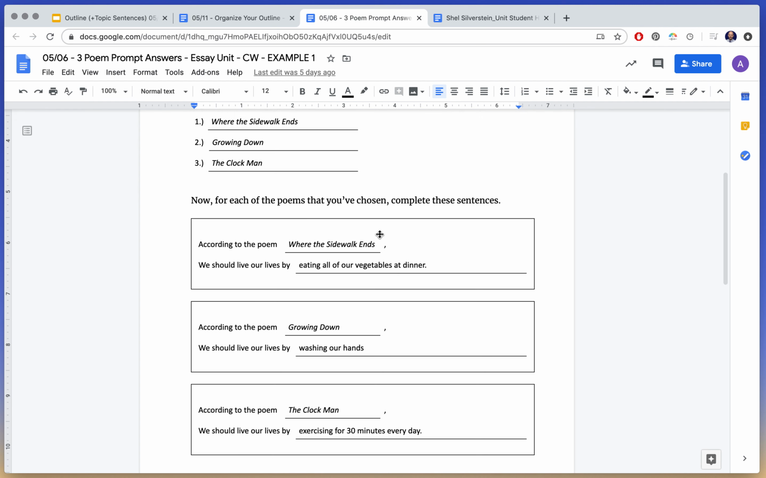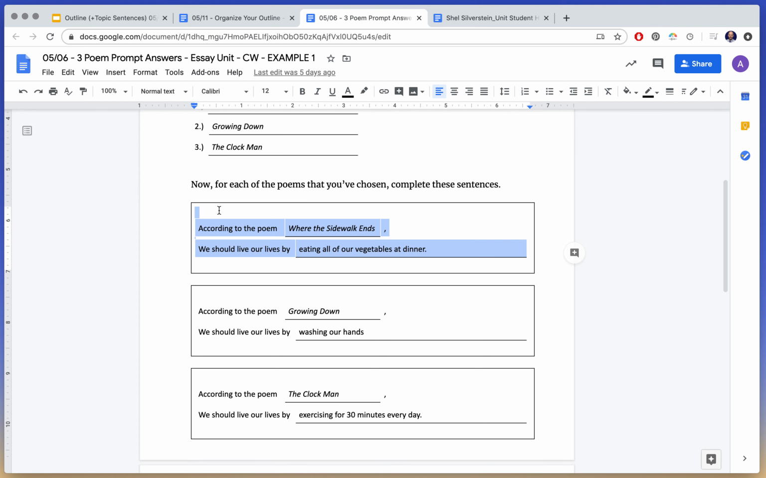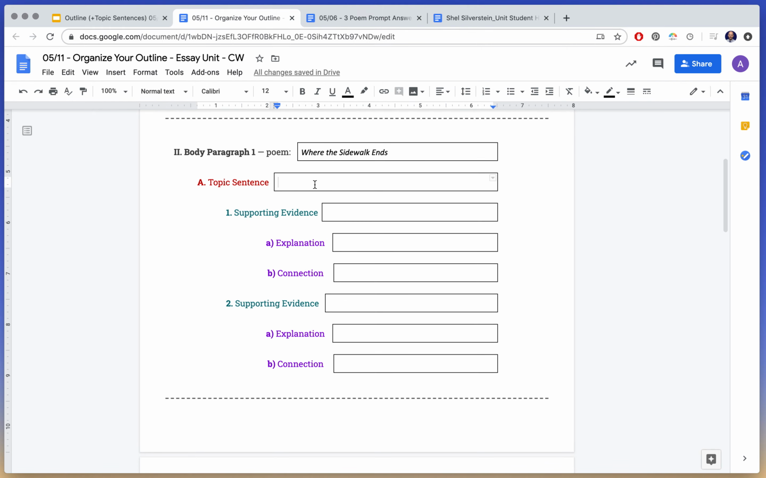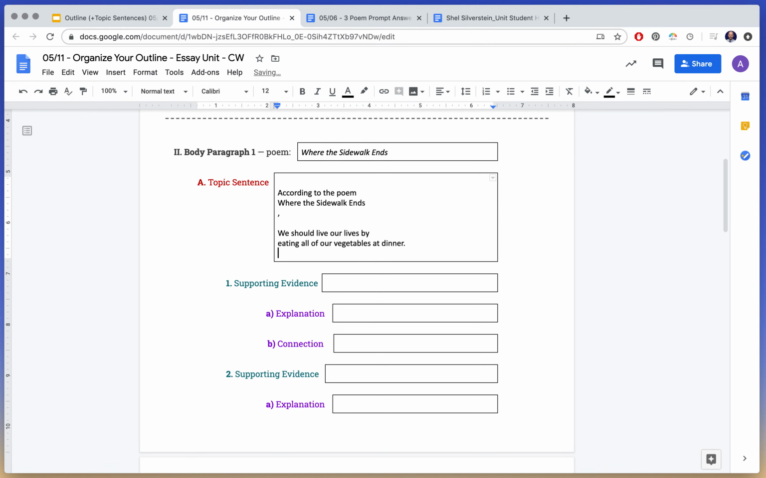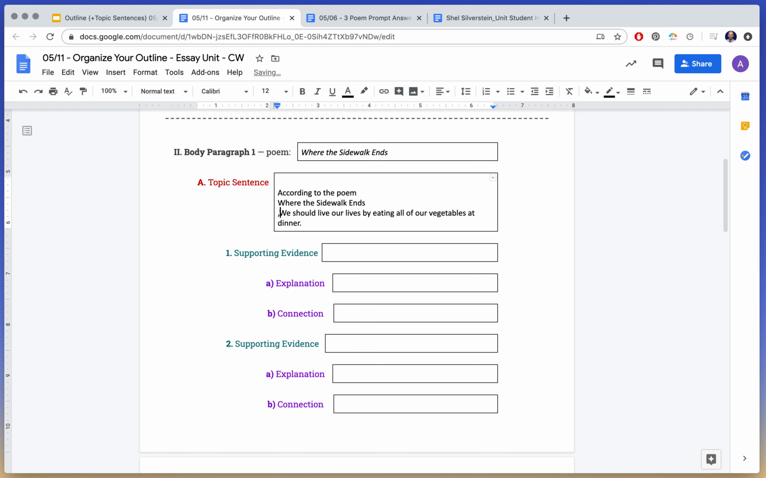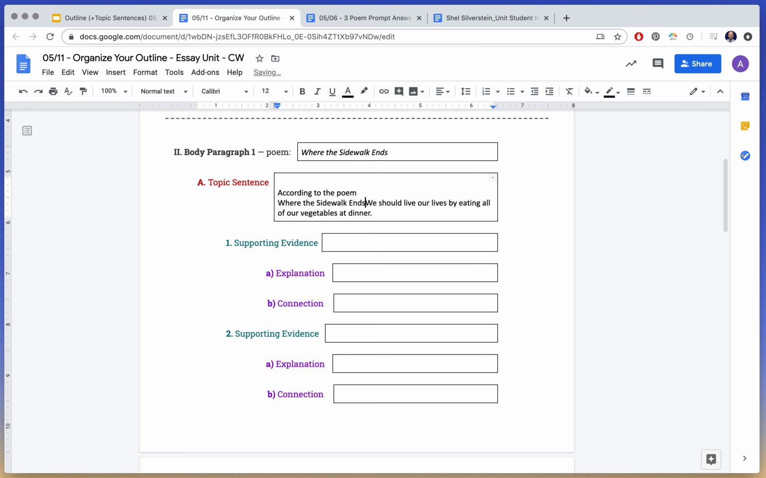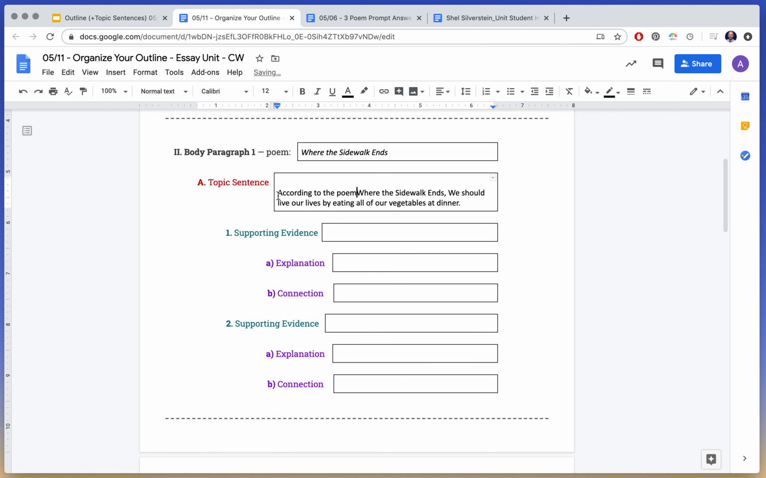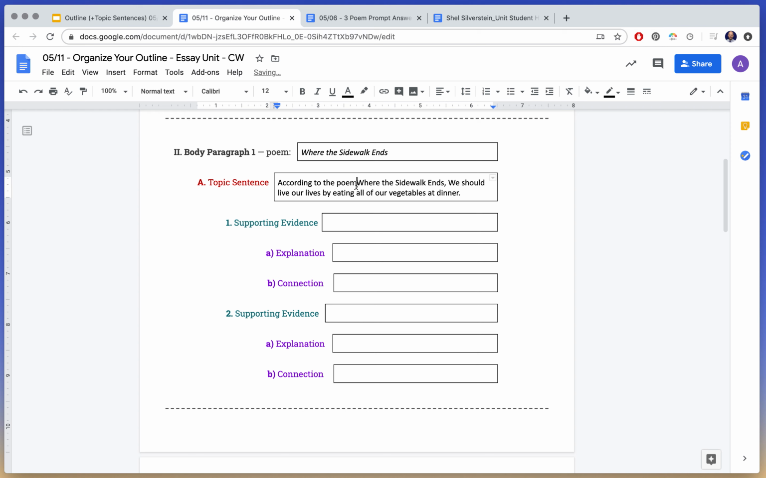So here we go. Now I'm going to copy. This was my topic sentence. I'm going to go here. This is my paragraph 1. Topic sentences. So I have to just, since I copied and pasted, I have to make this look better. All right. Here we go. So that's my topic sentence.